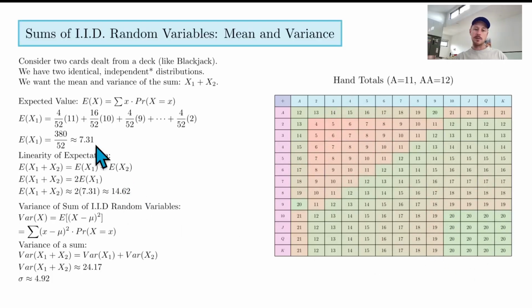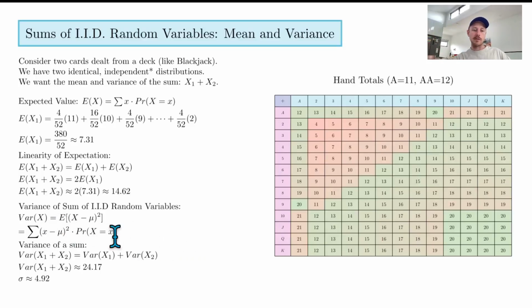This calculation might be a little bit off because of this conditional thing where ace is 1 or 11 in this case. But hopefully you get the big idea. The big idea is that you just add 7.31 to itself to get the expected value of independent identically distributed random variables. Okay. So then we think about the variance. How does the spread change?